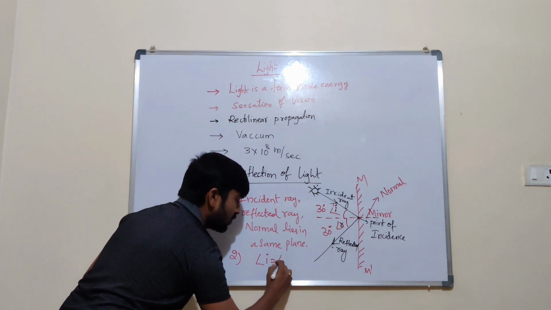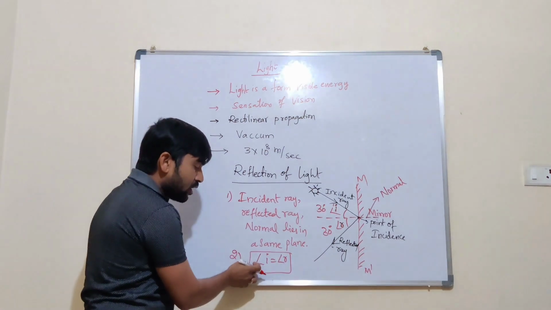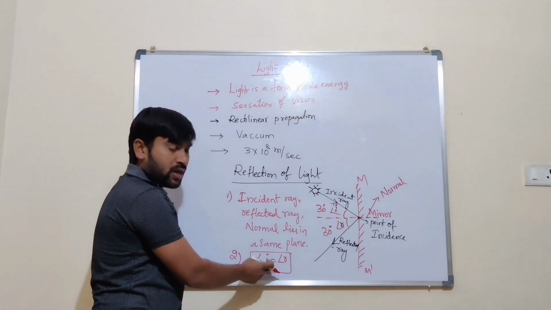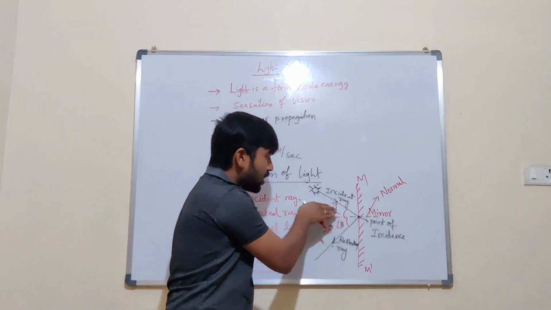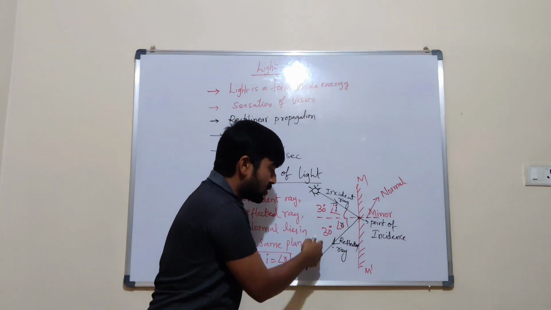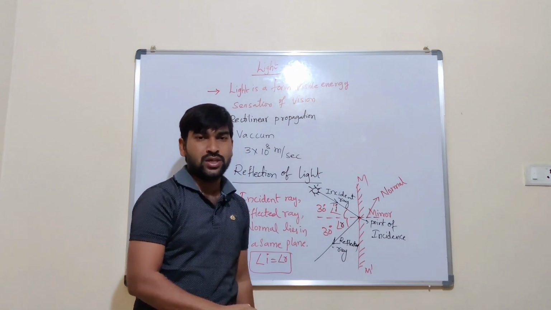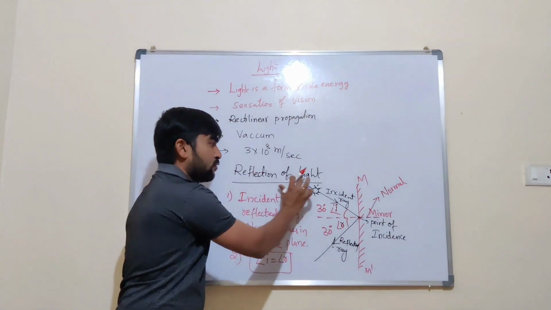And what is the second law of reflection? Angle i is equal to angle r. What is angle i? Angle r? The angle of incidence is equal to the angle of reflection. So if the angle of incidence is 30 degrees, the reflected angle is also 30 degrees. This indicates the laws of reflection. This is related to reflection.